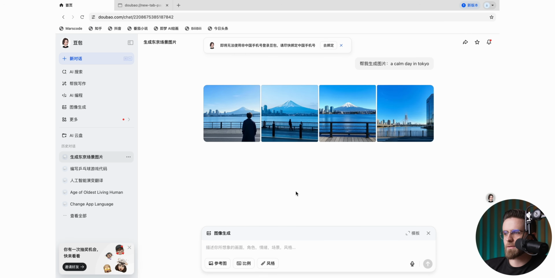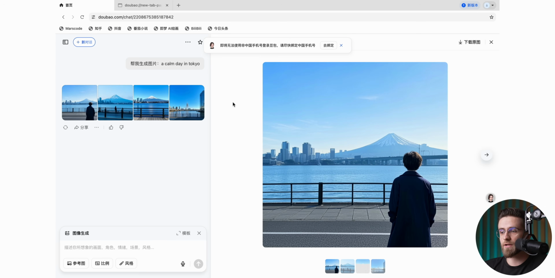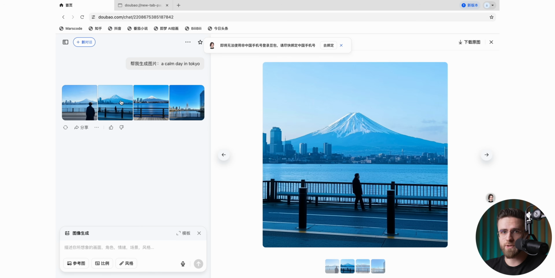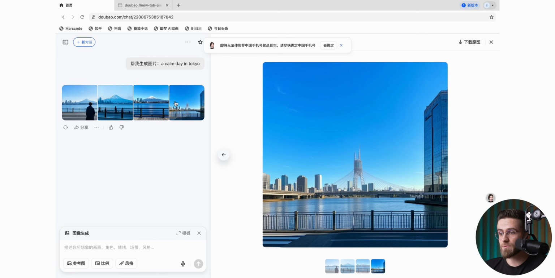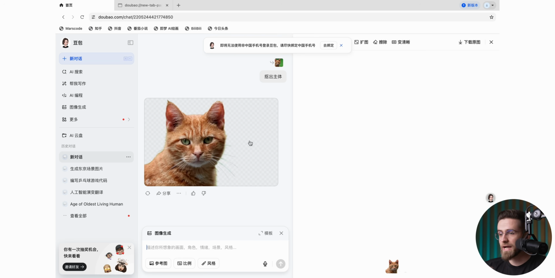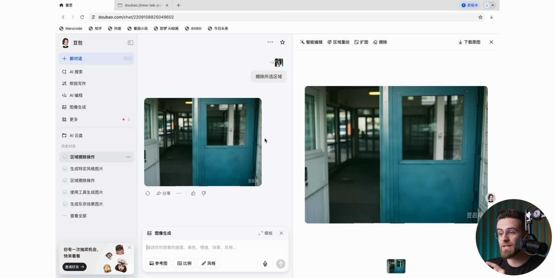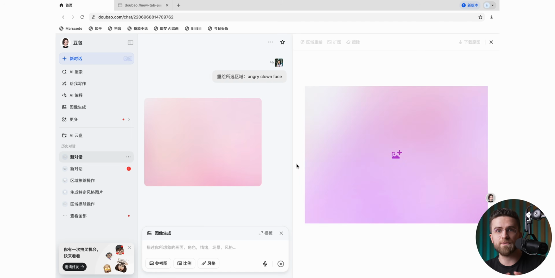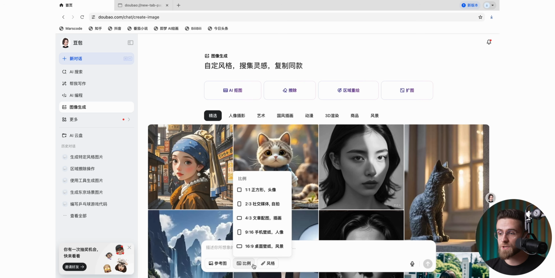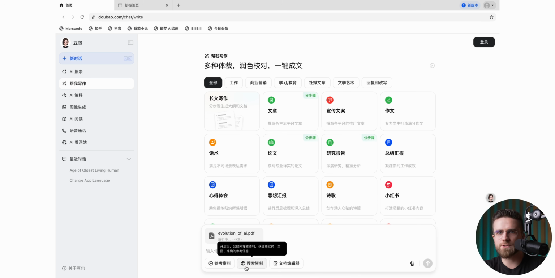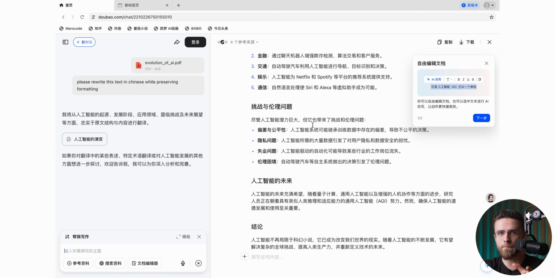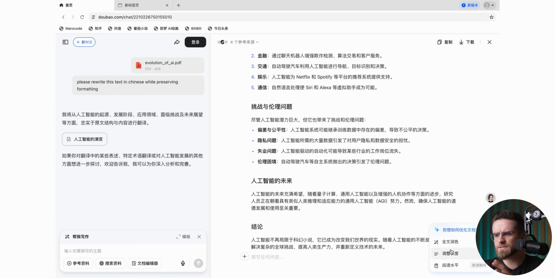When it comes to image generation, Doubao works a lot like the popular AI art tools we know, DALL-E, Midjourney, etc. You type in a prompt, but it can also edit images you upload, remove backgrounds, take objects out, or do inpainting to fill gaps or fix details. You can change proportions, switch up the style, all in one place. The AI read-in feature lets you upload a batch of files like PDFs, Word docs, whatever, and chat with the app about them. It's pretty straightforward and can be super helpful.